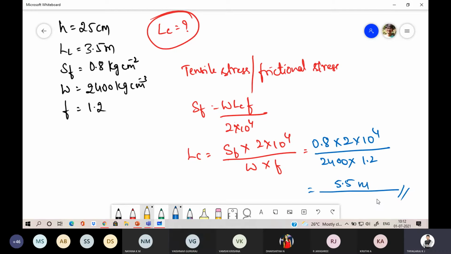Okay. So this is also an expected question for 4 marks: determining the length of contraction joints. Okay. Is it clear, right? So kindly note down this one.